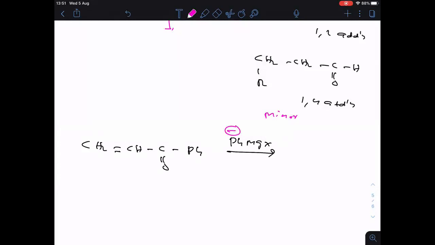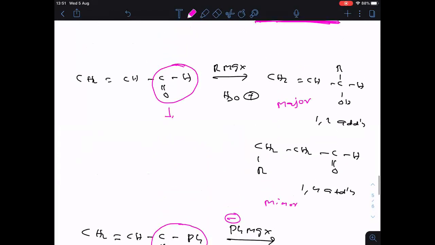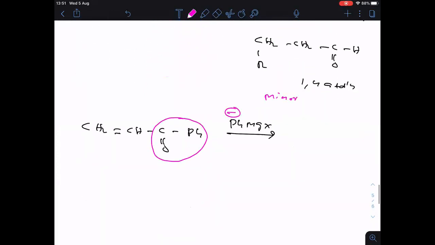So now what happened? Try to understand. This is negative charge. Now look here. This is more crowded part. But in the previous case, you see, this is less crowded. Therefore, R minus can attack easily here. But here, this is more crowded. Therefore, R minus cannot attack easily because, you know, rate of nucleophilic addition is inversely proportional to crowding. Therefore, now nucleophile should attack here only. Then the pi bond will go here and this pi bond will come here.